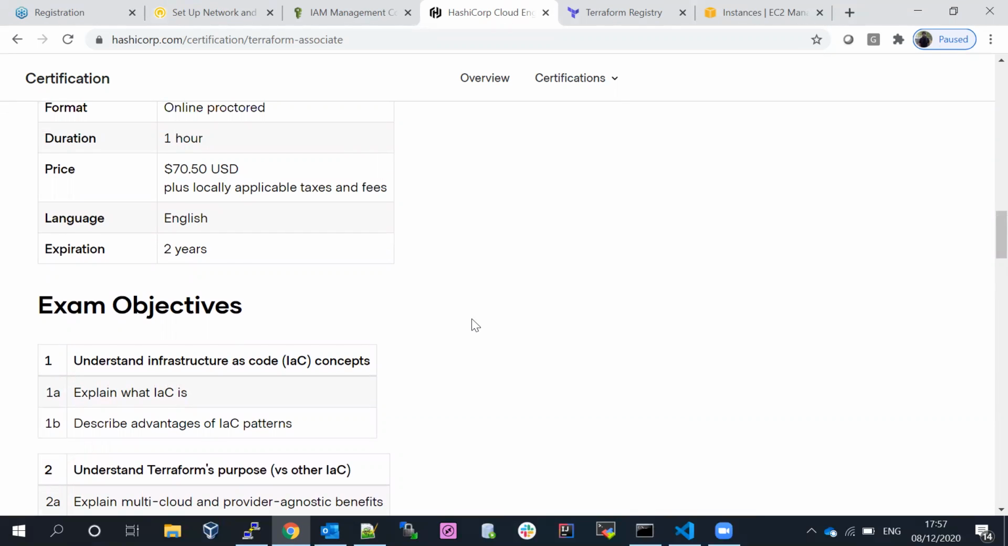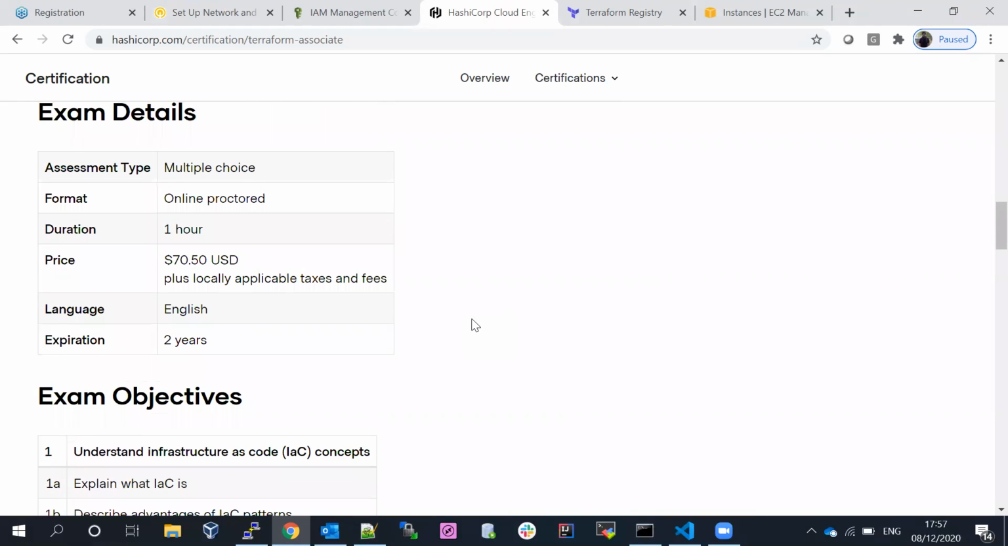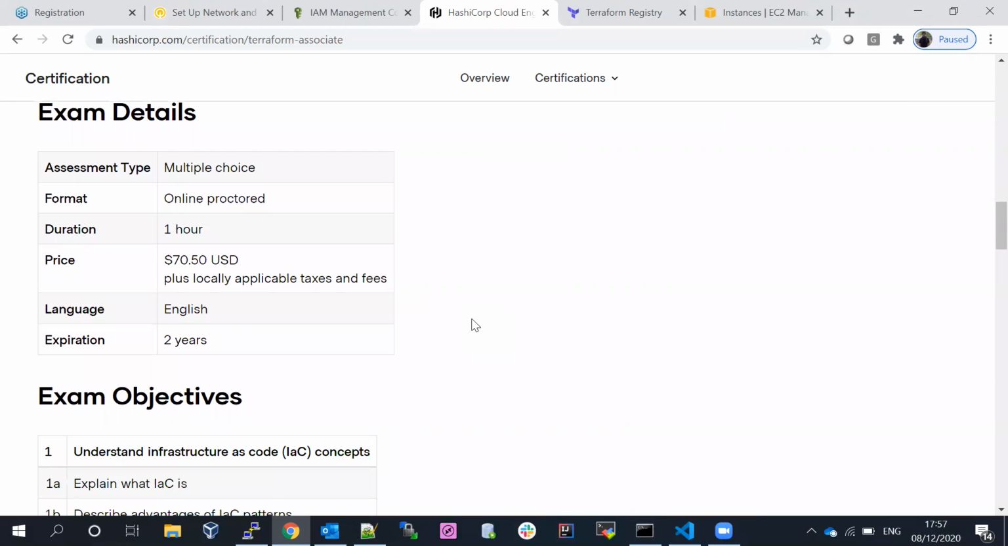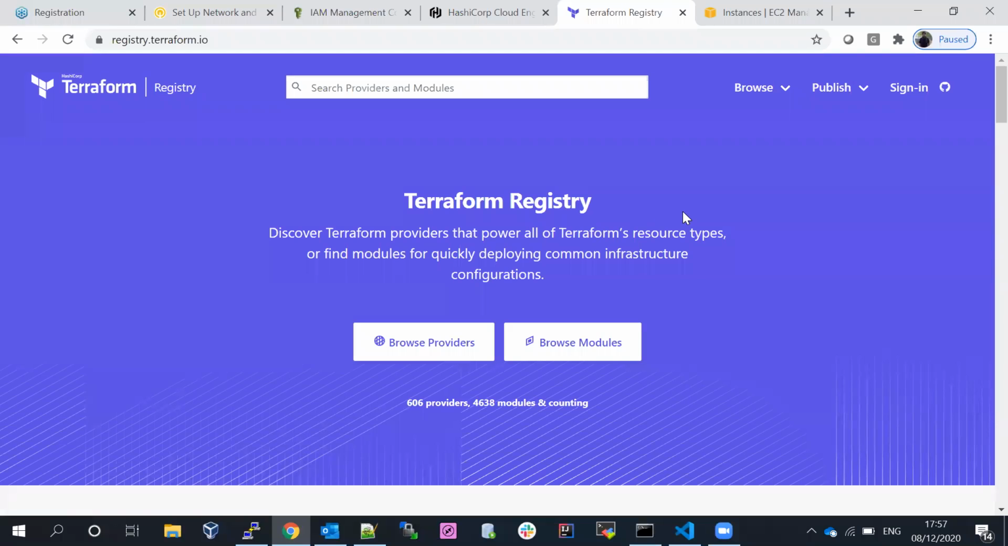At the same time, it will be useful for your working skills, working area as well. Okay. So if you go with a little bit of depth, then you can easily pass your exam as well, the associate exam. Okay, so this is the one.